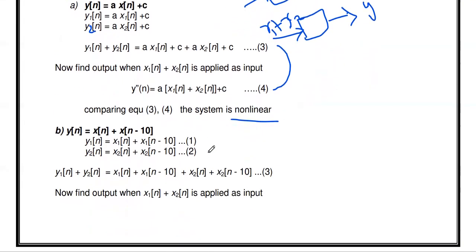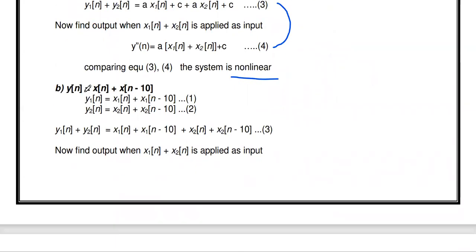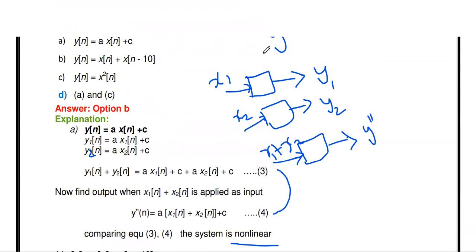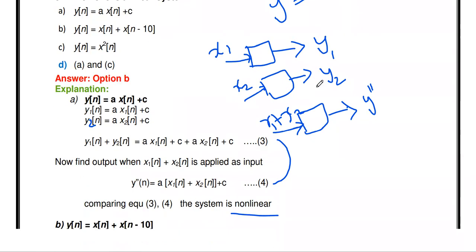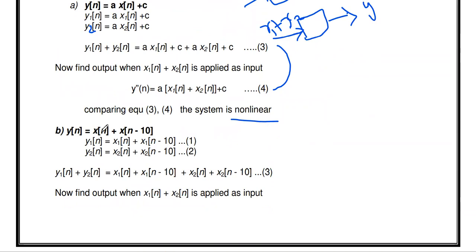Okay, so similarly we have to check the second one. The second system is y of n equal to x of n plus x of n minus 10. We have to verify. Similar to this, first apply input x1 to that system and take the output as y1. In the given equation, wherever x of n is available, replace it with x1. So y1 equal to x1 of n plus x1 of n minus 10.